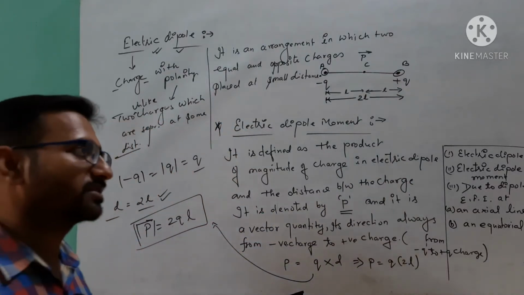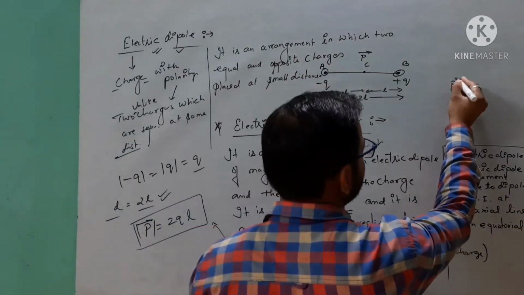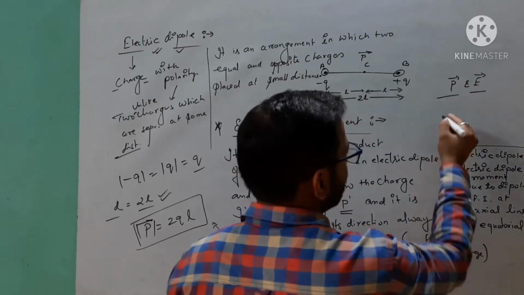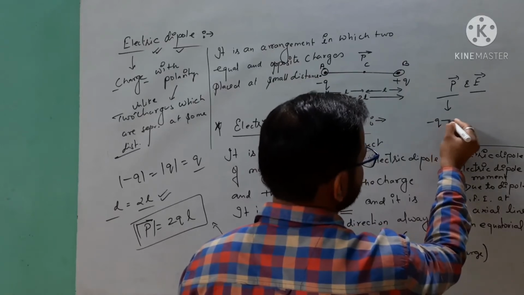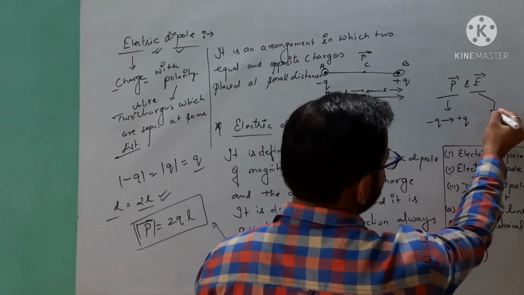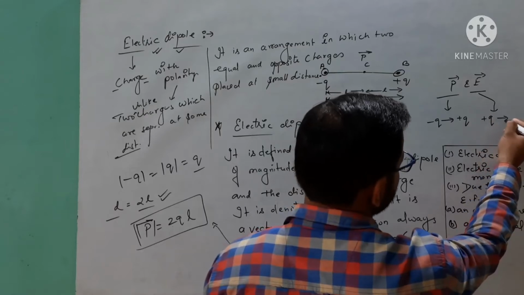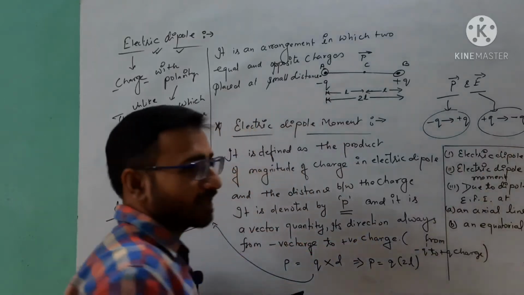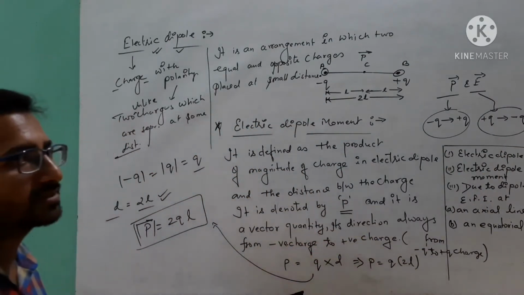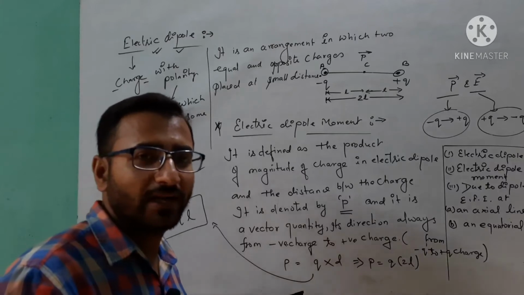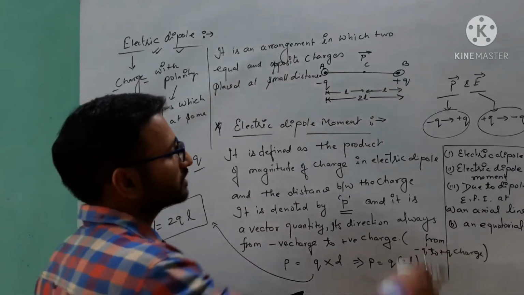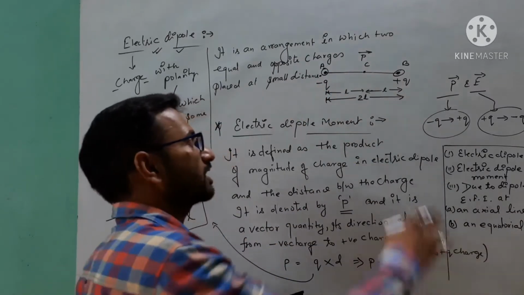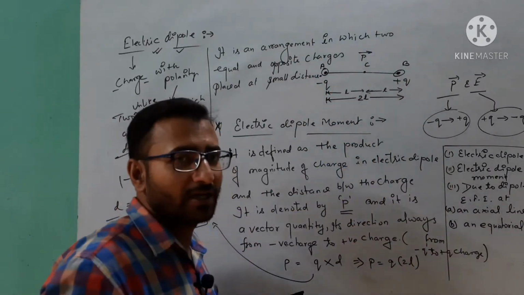If we compare the direction of electric dipole moment P and the electric field E, we will see that the direction of P is from minus q to plus q charge, and the direction of the electric field is from plus q to minus q. So we observe that the direction of electric dipole moment is just opposite to the direction of the electric field, because the electric field is from positive to negative charge, whereas the dipole moment is from negative to positive charge.